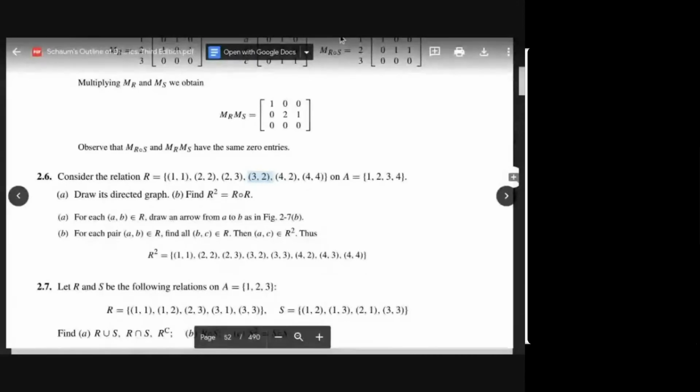Are you getting this? So it is not anti-symmetric. Remove this 3 2, then it will be anti-symmetric. Is there any confusion in anti-symmetric relation? If there is anything, ask, because it is a little tricky to understand. Okay.